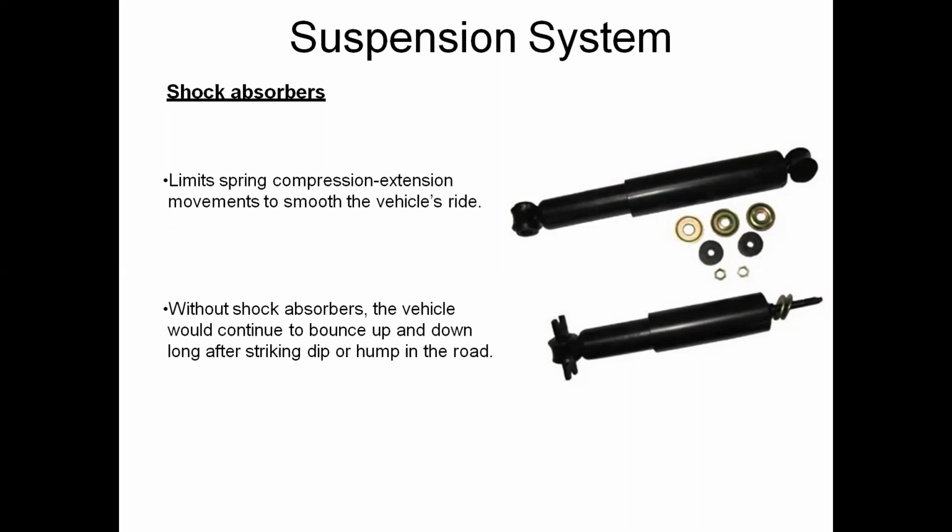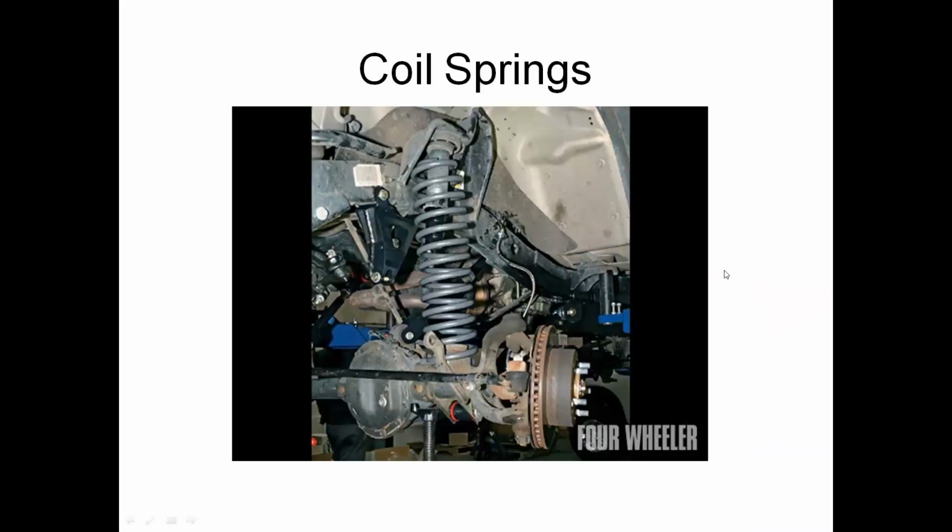So one of the suspension systems is the shock absorber. Shock absorbers are mainly used in different automobile vehicles. You can see the different components and the connection of the shock absorber in the automobile vehicle. In many automobile vehicles, shock absorbers are compulsorily used.